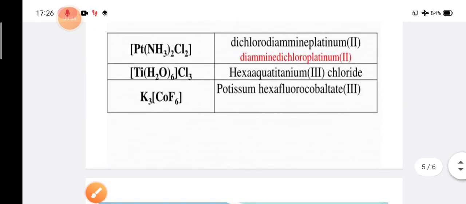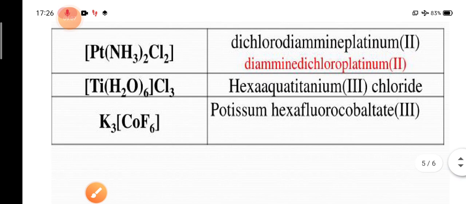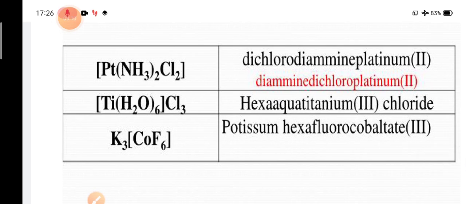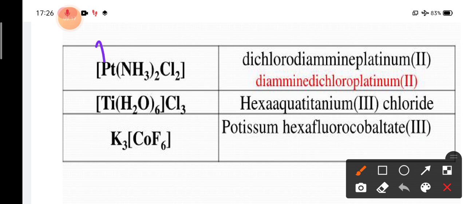So here you can see, in the case of Pt(NH3)2Cl2, we find that there are two types of ligands, because platinum is a metal, and ammonia and chlorine both are ligands. So when we have to write the names of the ligands, we have to know which ligand's name will be written first.